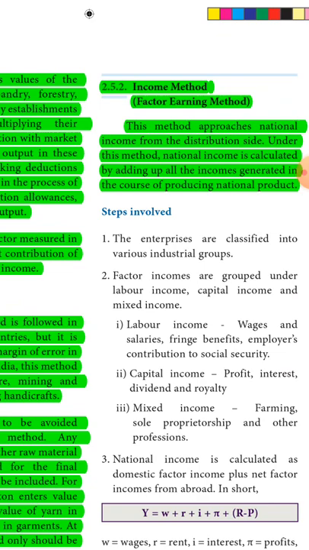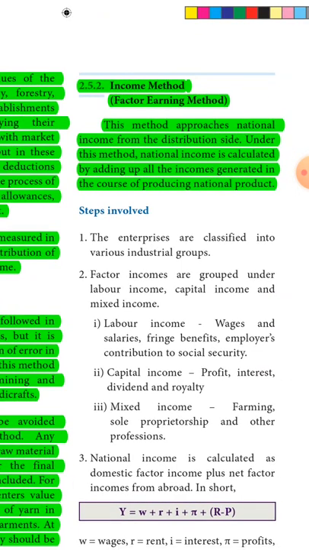Next method, income method or factor earning method. This method approaches national income from the distribution side. Under this method, national income is calculated by adding up all the incomes generated in the course of producing national product in the market.